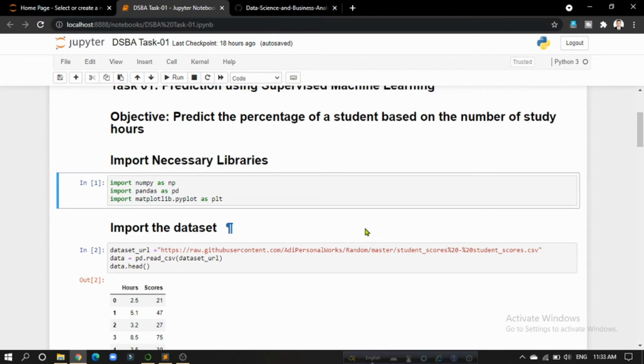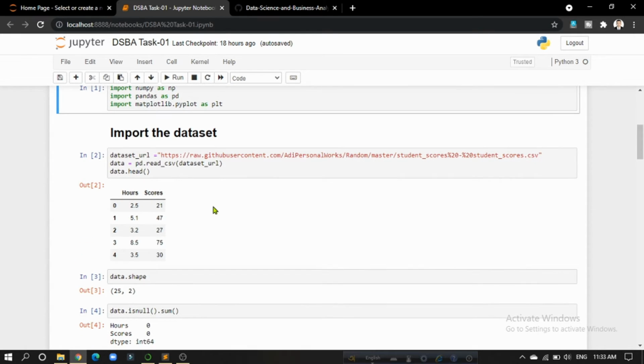At first, I have imported some necessary libraries. They are NumPy, Pandas and Matplotlib. And then I have imported the dataset. The dataset contains comma-separated values, so I used the pd.read_csv function to call the dataset. Here we can see that the dataset contains two variables, hours and scores, where hours is the independent variable and scores is the dependent variable.